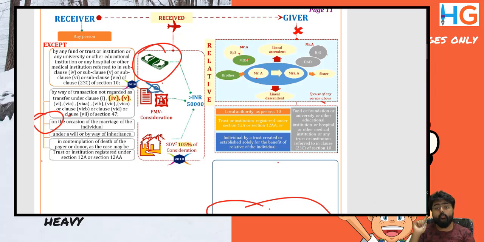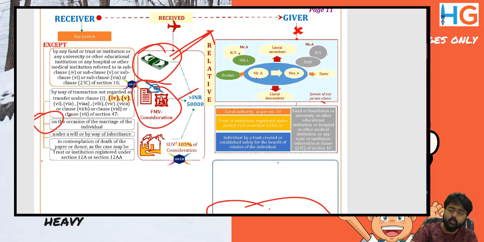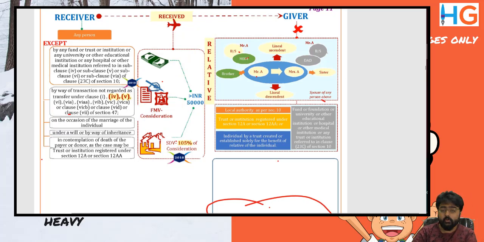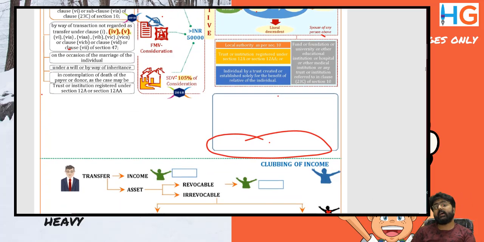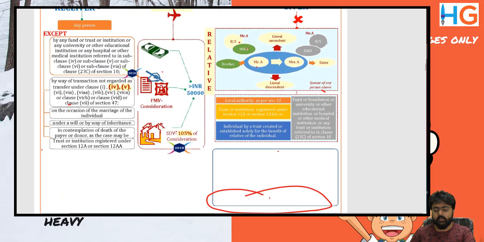Is it taxable? No. Per clause, all persons means, for this clause I will see from all the persons I have received from. For this clause I will see from all the persons I have received from. Then I'll check whether it is exceeding 50,000, not that I'll combine both these clauses. So write down the fifth checkpoint: per clause, all persons. If you want to have a look at my main book, the last example is specifically covered for per clause, all persons. Okay.